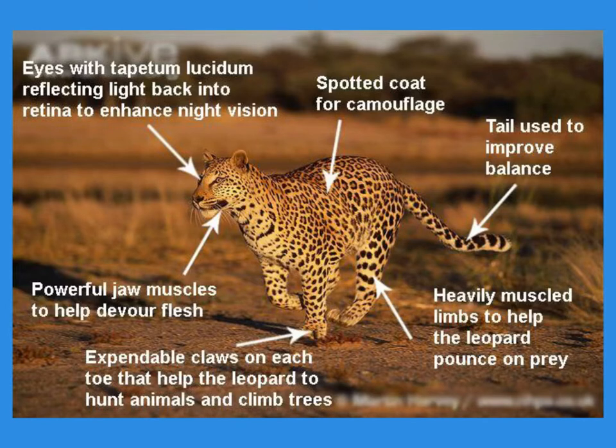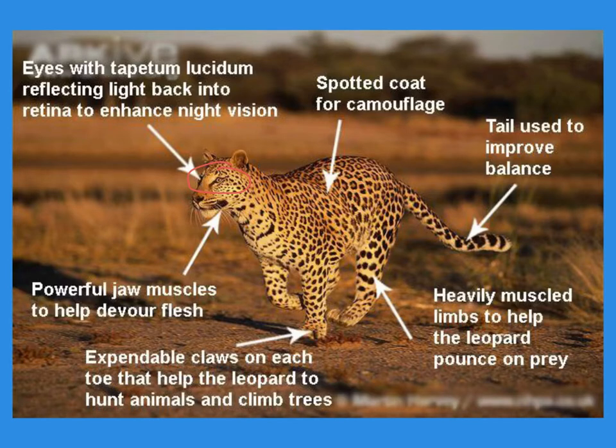So first and foremost, the cheetah has eyes with tapetum that can reflect light into the retina to enhance night vision. So when you see an animal down in the ditch and you can see its eyes glowing, that's what we call the tapetum. And so that is an adaptation that allows animals to see at nighttime. It reflects light inside, kind of like a mirror, and back out to allow for night vision.